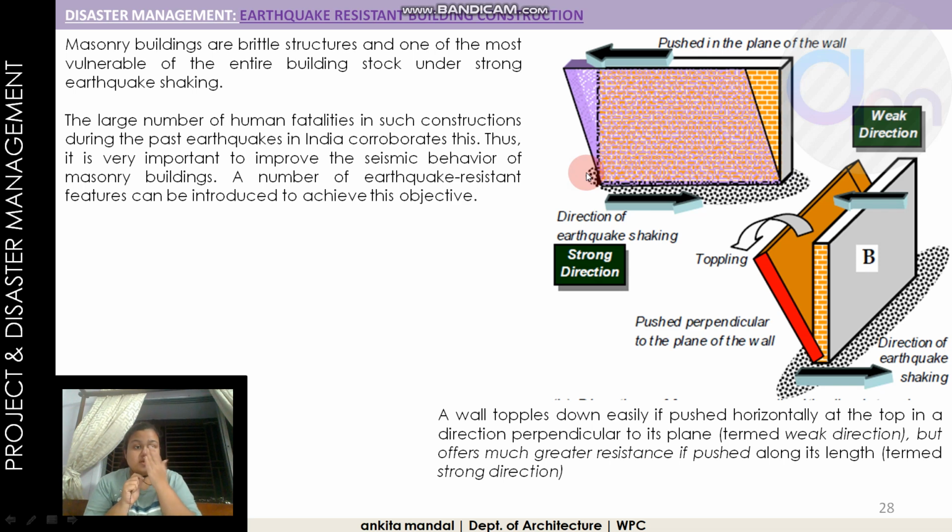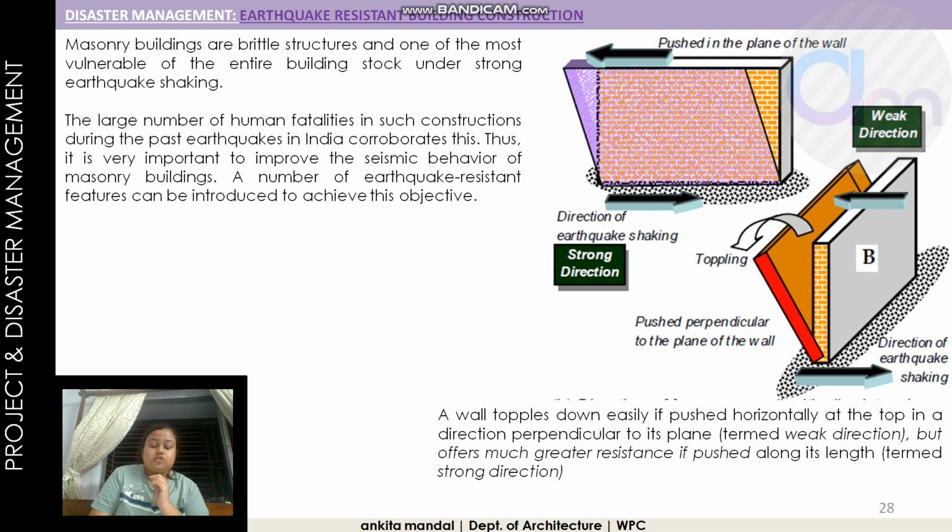So you can see the photos of a brick building or masonry building. Masonry buildings are brittle structures and among the most vulnerable in the entire building stock under strong earthquake shaking. So a large number of human fatalities occur in such construction. The past earthquakes in India corroborate this.